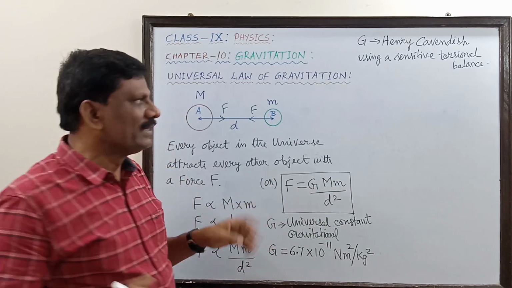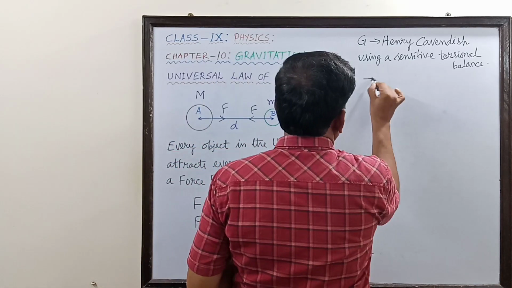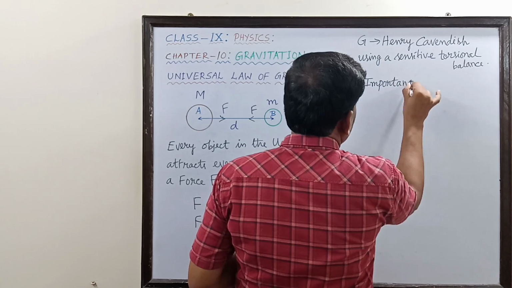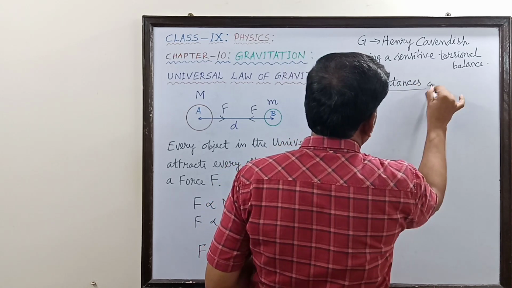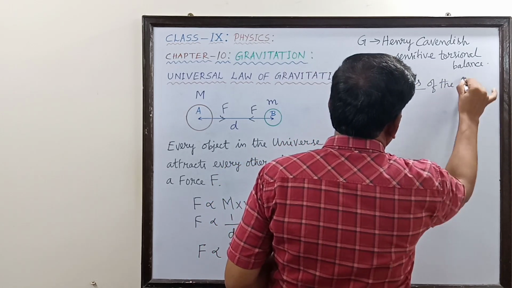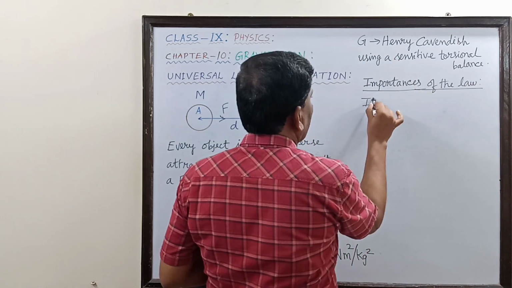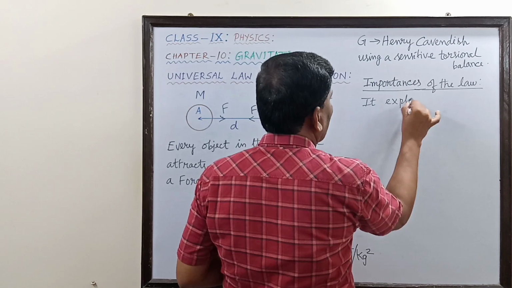Now, what is the importance? This law has so many importances. The importances of the law of gravitation: this law explains several concepts.